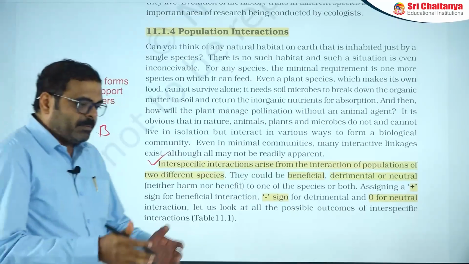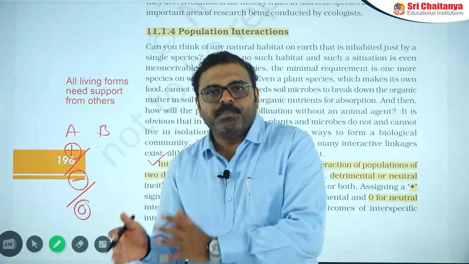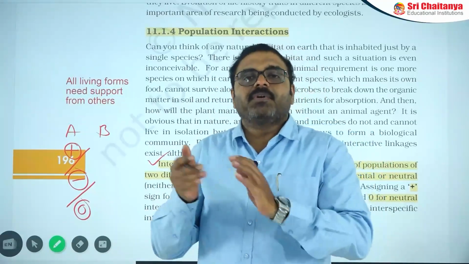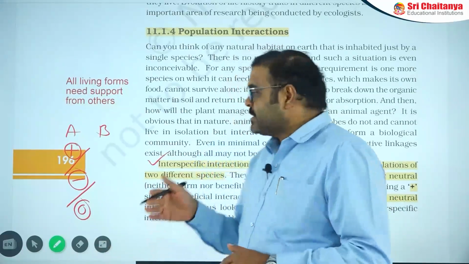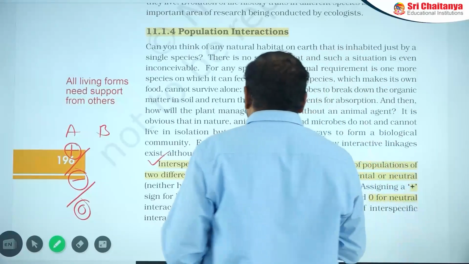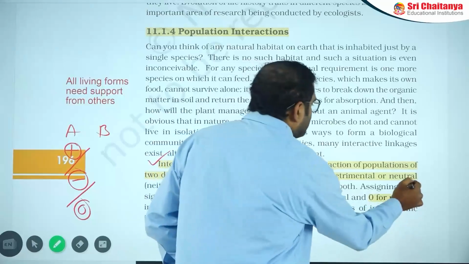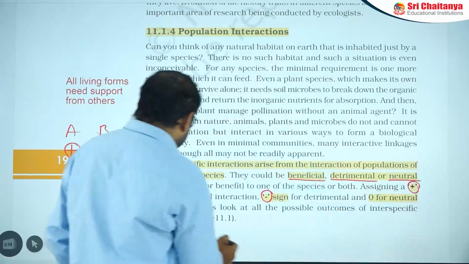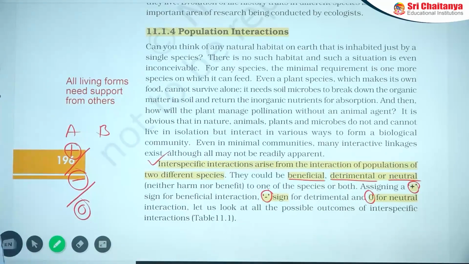If an organism gets a benefit from the association, it is beneficial. If an organism loses by the association, it is detrimental. If an organism is not affected either positively or negatively, it is considered neutral. These are the important points we need to understand. Beneficial is expressed as positive, detrimental as negative, and neutral as 0. These are the symbols we need to apply.